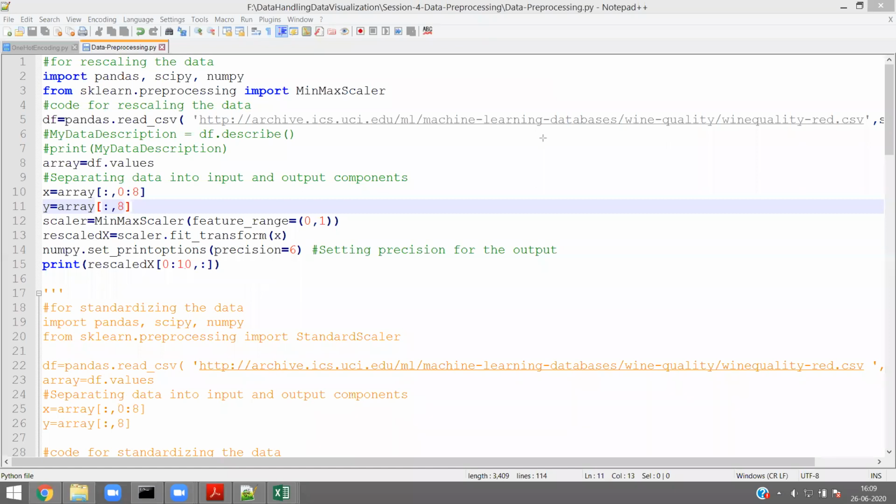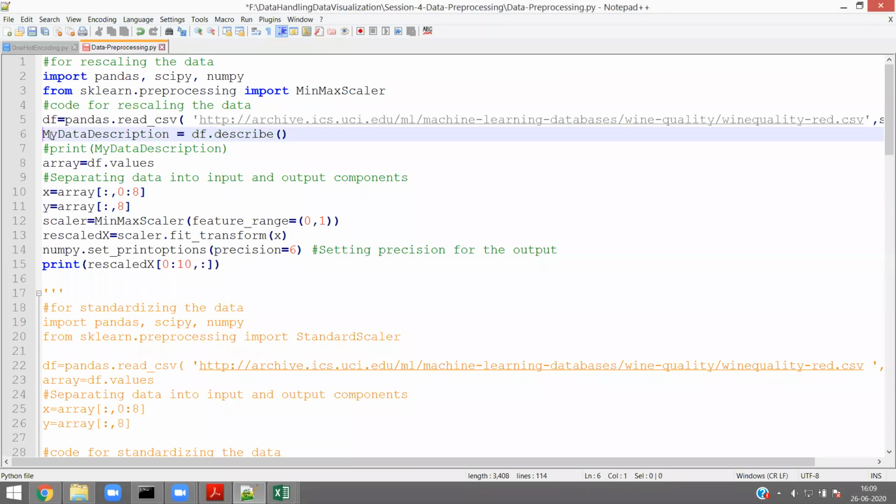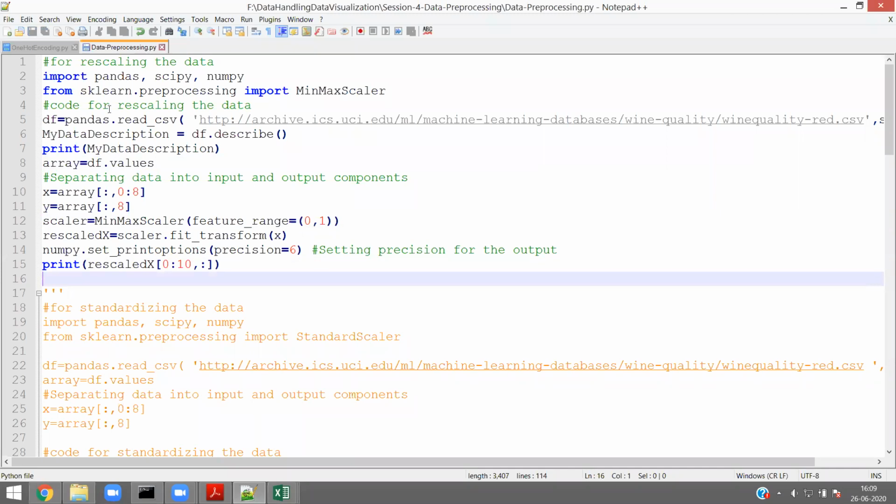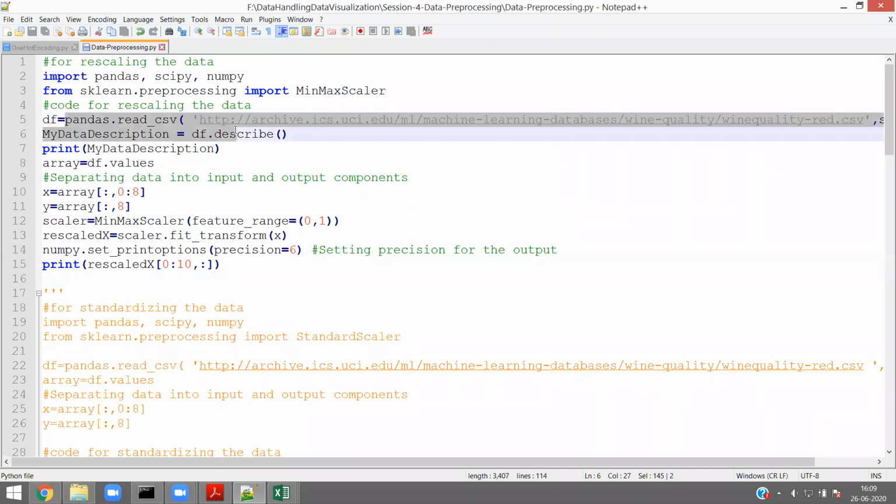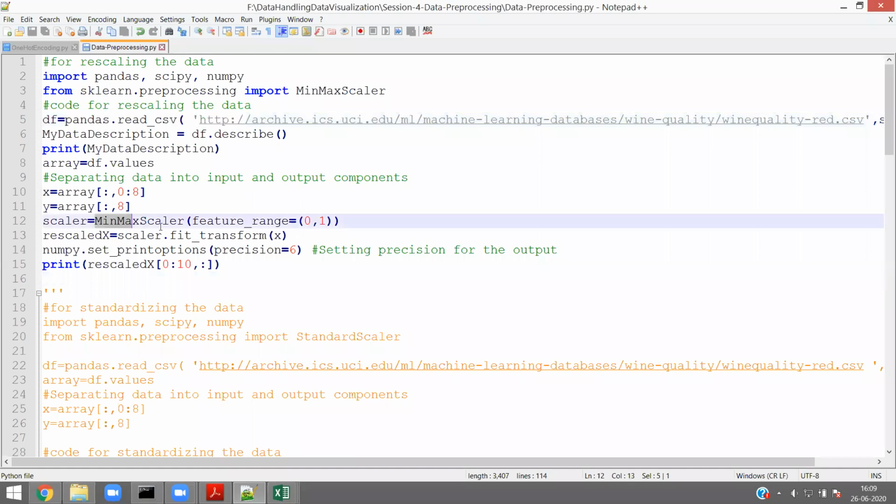Now let me execute the program. After that, again, I will come back. If you have any doubt, I will stop and clarify your doubts. So let me summarize. In line number 5, I am reading the live data set from the internet, and I am using a method called min-max scalar, and I am doing the rescaling of my data set.